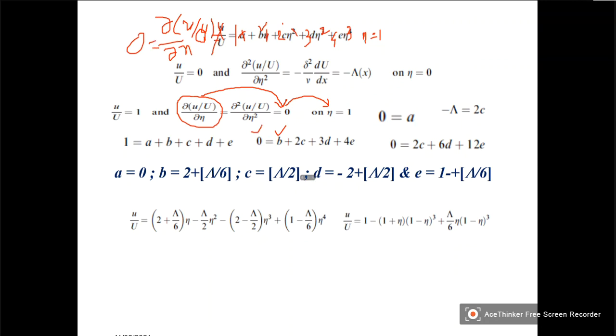So 0 is equal to b plus 2c plus 3d plus 4e. So this is the next equation we got. So this we got, this we got, this we got.